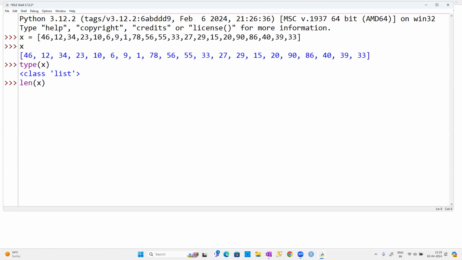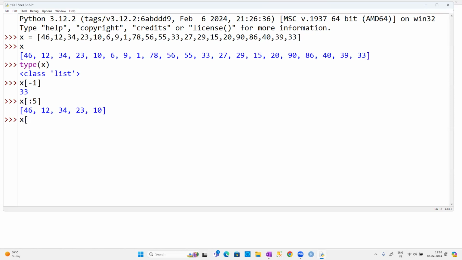But without counting, how can you get the last element? For example, if I know there are 20 elements, the last element's index is going to be 19. But without calculating how many there are, simple, guys: x of minus 1. See, guys, how simple it is. I don't know what the length is, but still I was able to find out what the last element is. How to get the first 5 elements? It is x of colon 5: 46, 12, 34, 23, 10. These are the first 5 elements, guys. How to get the last 5 elements, guys?